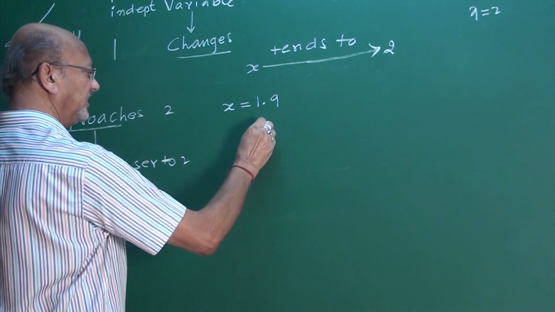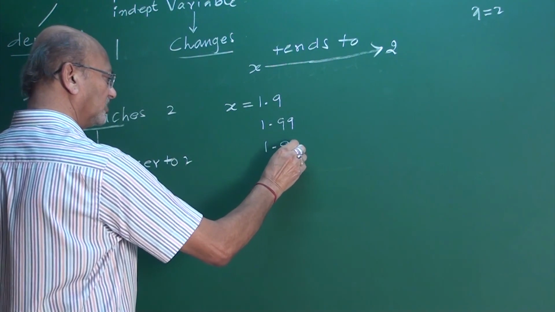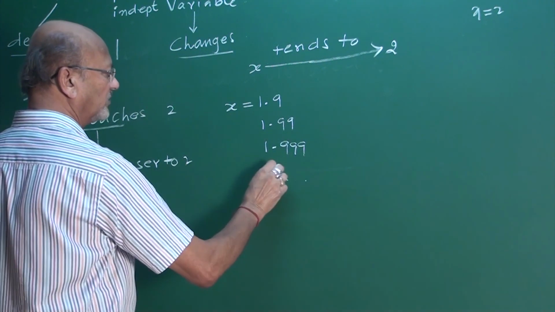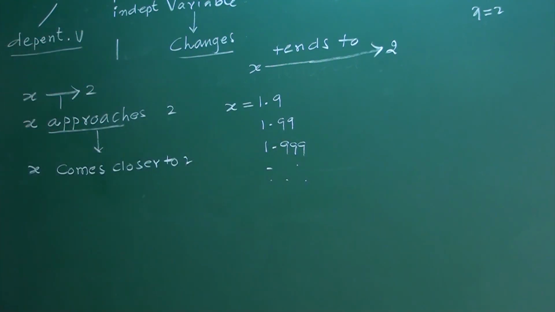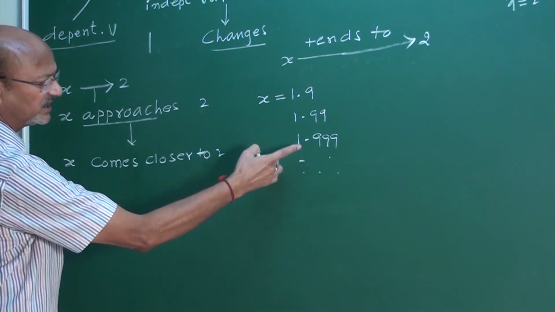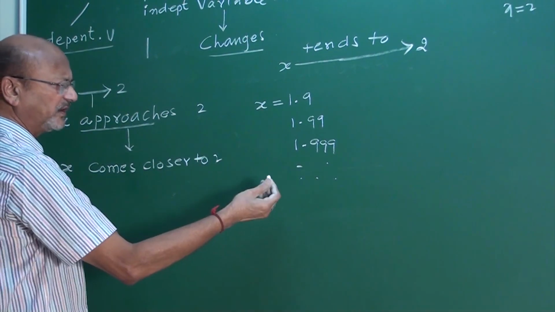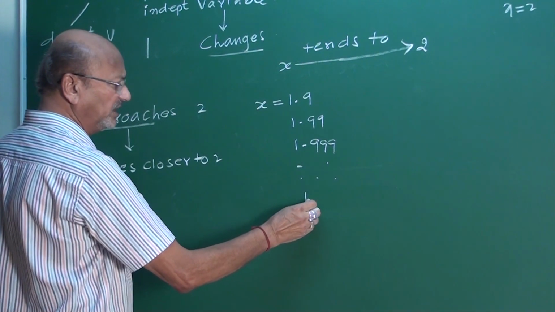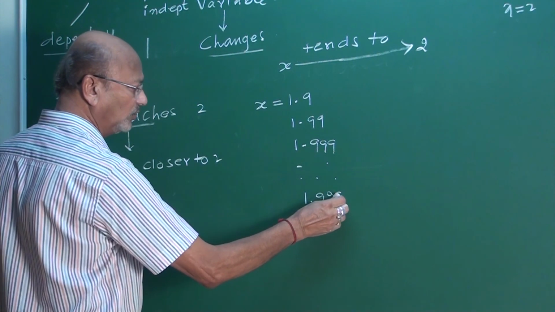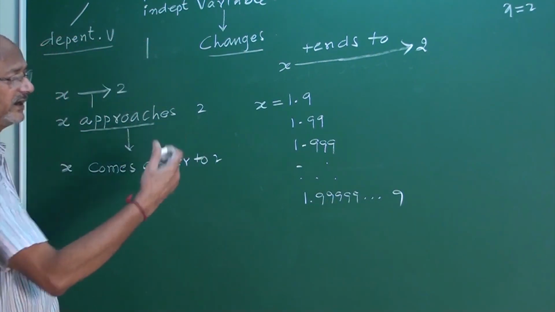Next it takes still closer values, my friends. x approaches 2 means x comes closer to 2. These are the values which are very close to 2. You can write infinitely many values, not only 1 or 2, 10 or 100. Infinitely many values.